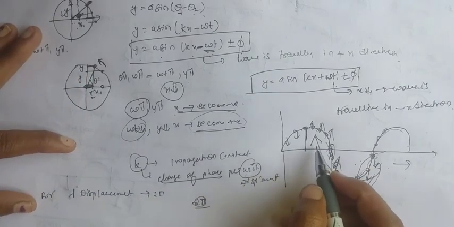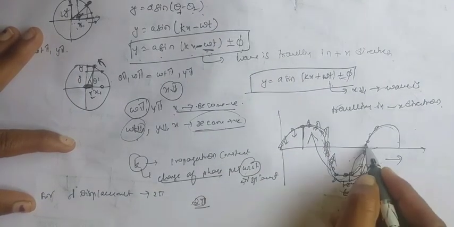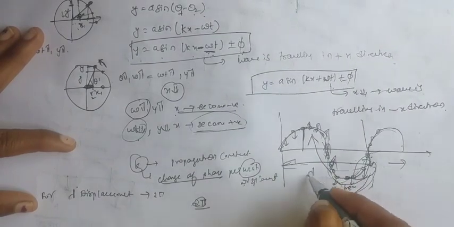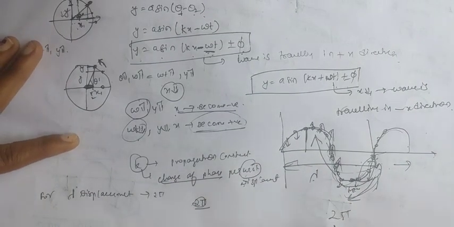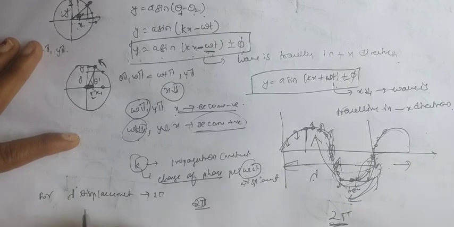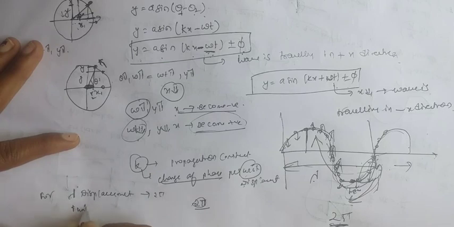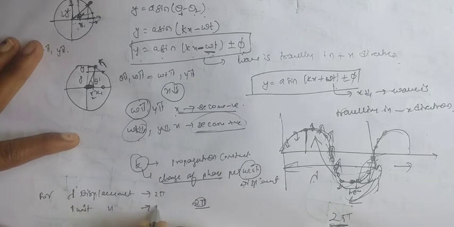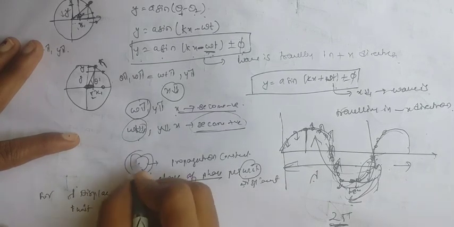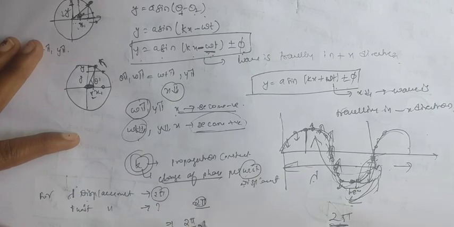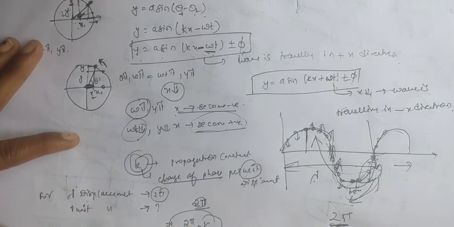So for lambda displacement we have 2 pi phase. Now for 1 unit displacement, how much phase we require, that is the propagation constant. So we can write it as 2 pi by lambda. 2 pi by lambda gives the propagation constant, that is k.